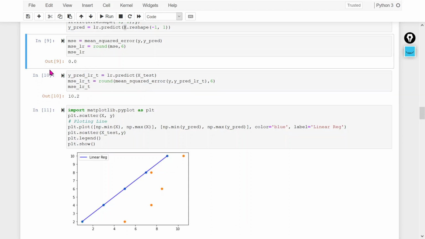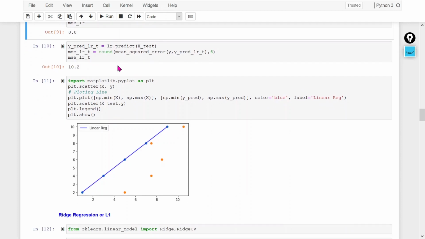Our model is not performing well with the unseen data. So it means there is some overfitting in the model. So what is overfitting? Overfitting means our model captures all the data points during training, right?